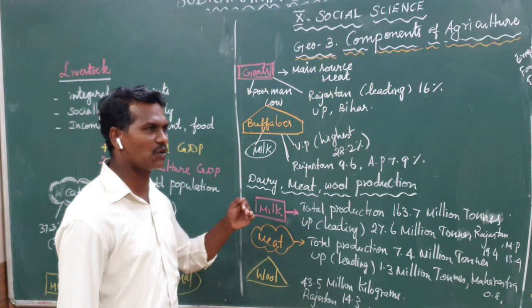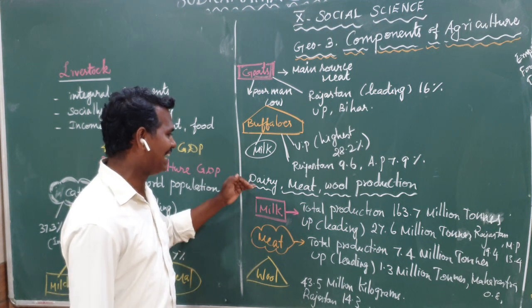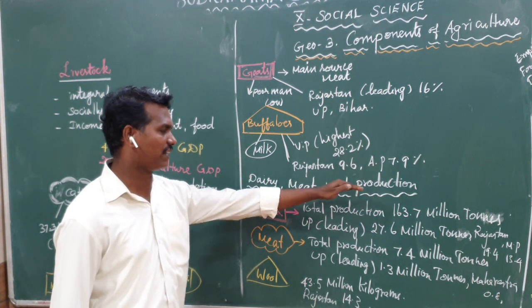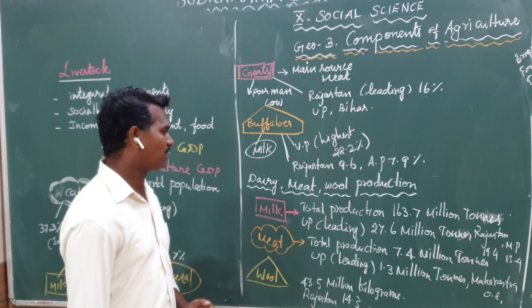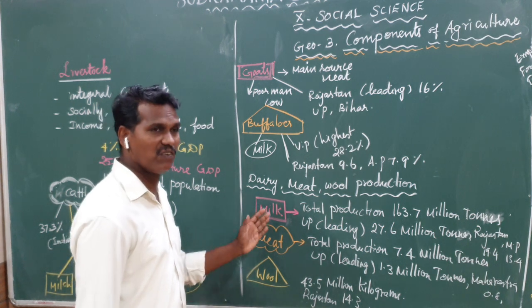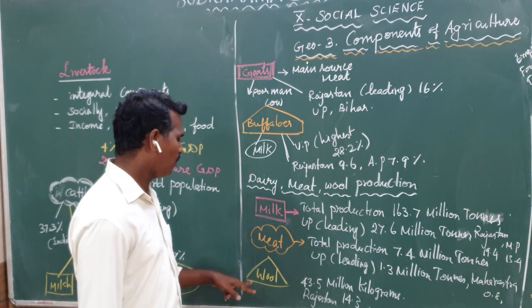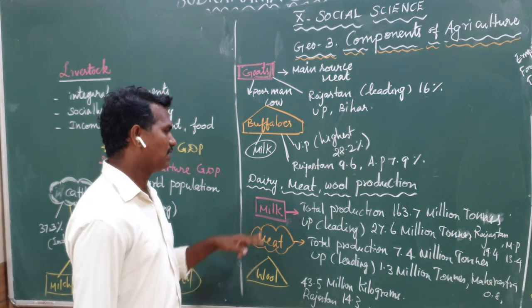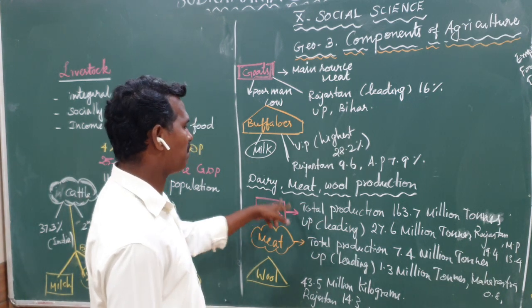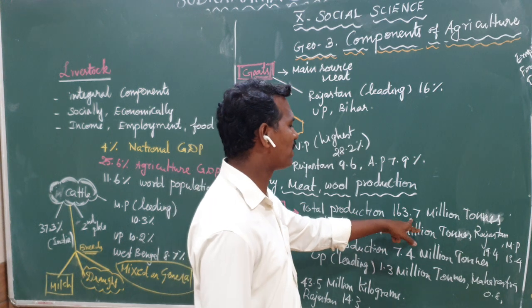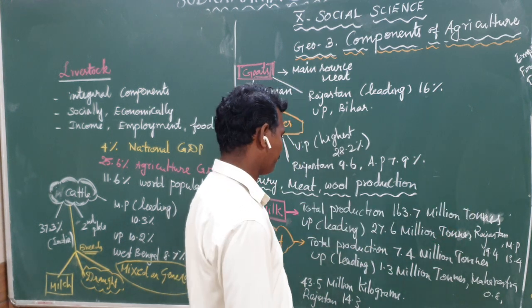Another important topic we are going to learn, dairy, meat and wool production. From this topic, only three important categories we are going to see: first the milk, second the meat, third the wool. The milk first. India's total production of milk is 163.7 million tons.